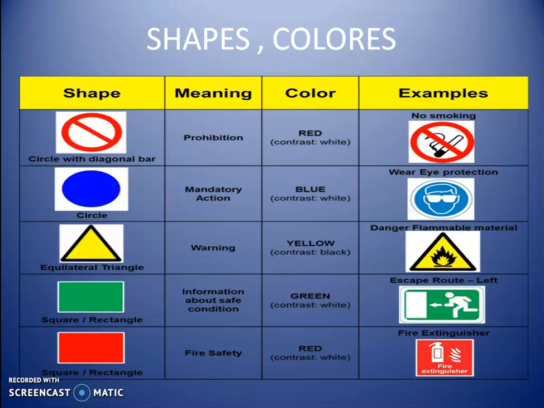Another new sign is the fire safety sign. These also give information about fire accidents. We can prevent fire accidents with these fire safety symbols, which are available in red background with white symbols.